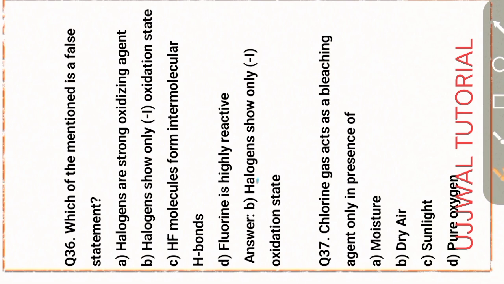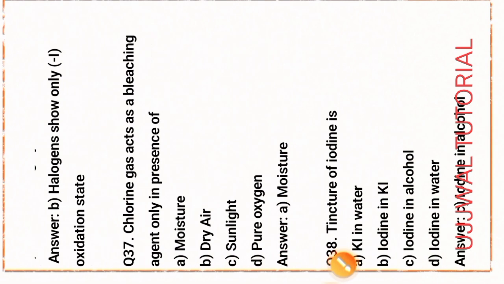So option B is the right answer. Okay, next question, question number 37. Chlorine gas acts as a bleaching agent only in the presence of moisture. That option is the right answer.